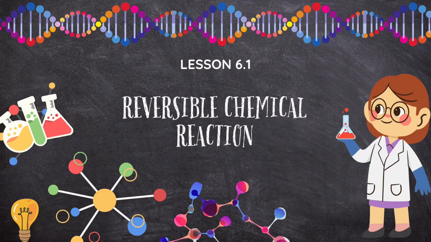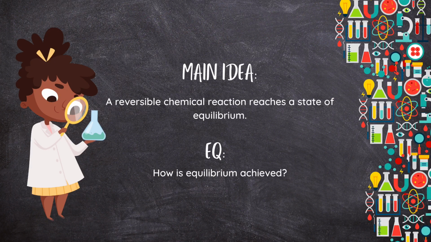Today, we are going to tackle two lessons: the reversible chemical reaction and the equilibrium constant. Let's go! Lesson 6.1: Reversible Chemical Reaction. The main idea for this topic is that a reversible chemical reaction reaches a state of equilibrium. Example question: how is equilibrium achieved?